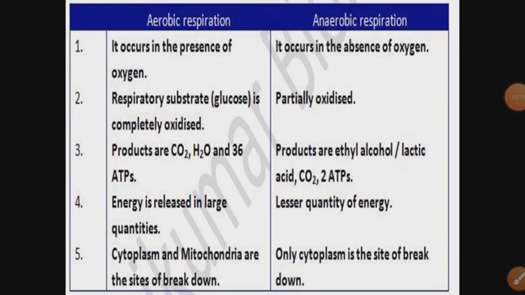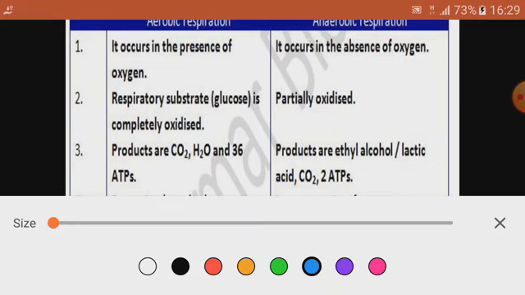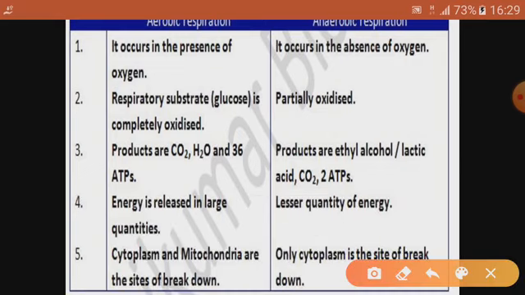Now, moving ahead to the difference between aerobic and anaerobic respiration. As I told you, aerobic respiration occurs in the presence of oxygen. So, here oxygen is required in aerobic respiration, and anaerobic respiration happens in the absence of oxygen.